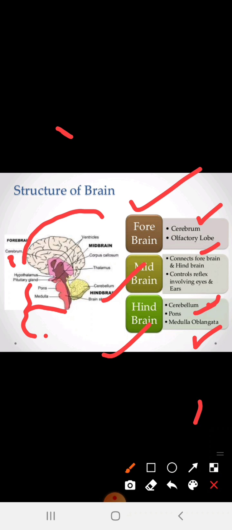The question can be asked: draw the human brain diagram and mention the parts. At that time you at least have to remember which part exists in which region. If the question is to draw the diagram of the human brain and show the cerebrum, you have to know that the cerebrum exists in the forebrain. If the question asks in which part of the brain the cerebellum exists, it is in the hindbrain. So you have to clarify and make the points this way, which will be better for you while revising all the concepts. Is it okay? Yes, it is very good for understanding the concept. So be prepared and make a note.